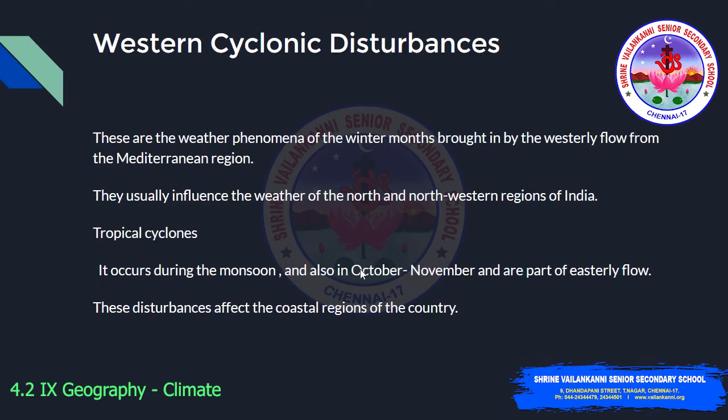These are weather phenomena of the winter months brought in by the westerly flow from the Mediterranean region. They usually influence the weather of the north and northwestern regions of India. Next we'll see about the tropical cyclones. They occur during the monsoon and also in October to November, and they are part of the easterly flow. These disturbances affect the coastal regions of the country.